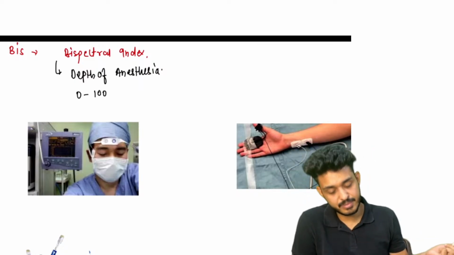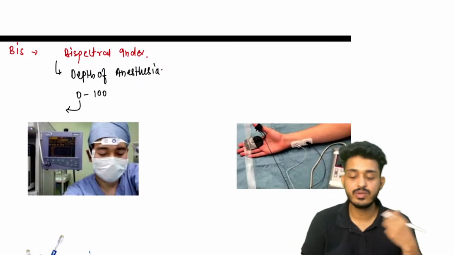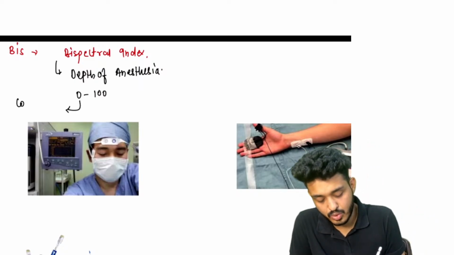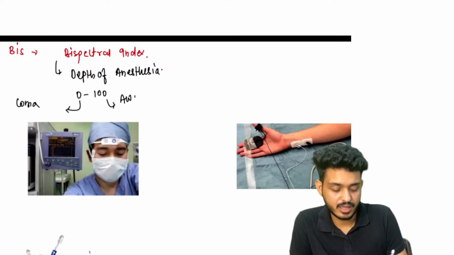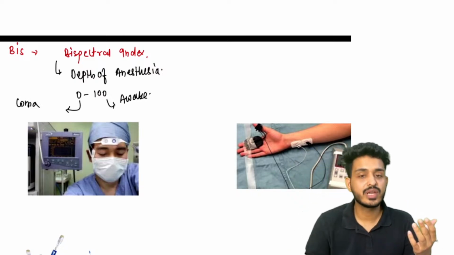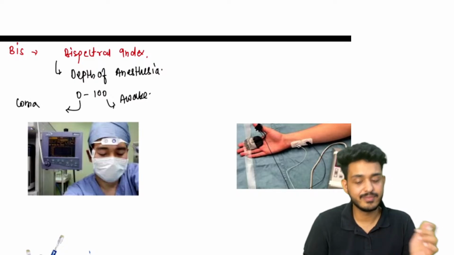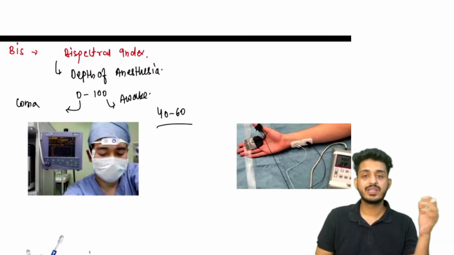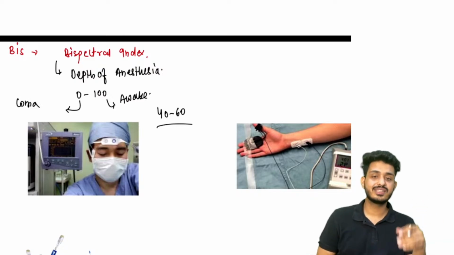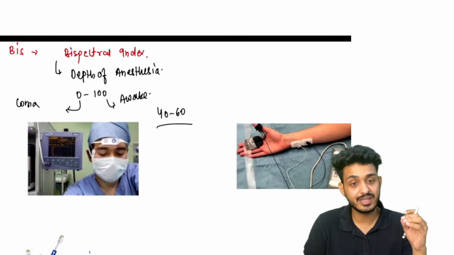Here the levels will be 0 to 100. 0 tells us the patient is in a coma, and 100 means the patient is fully awake. During anesthesia, we need to keep the patient somewhere between 40 to 60. So whenever the level goes below that, we need to decrease the dose.